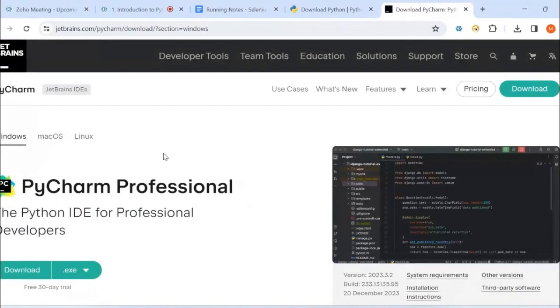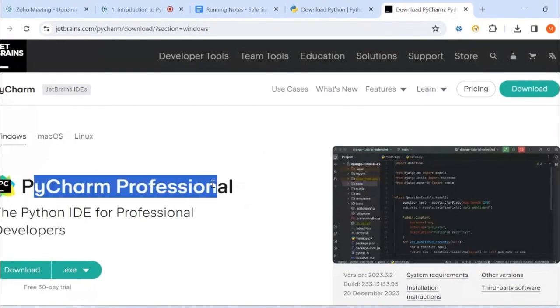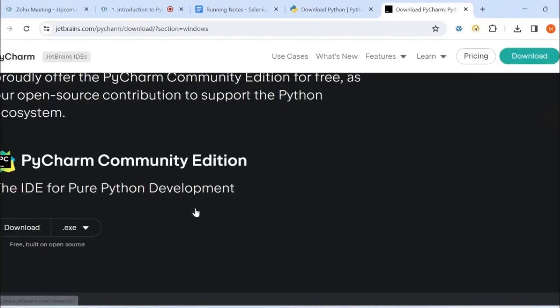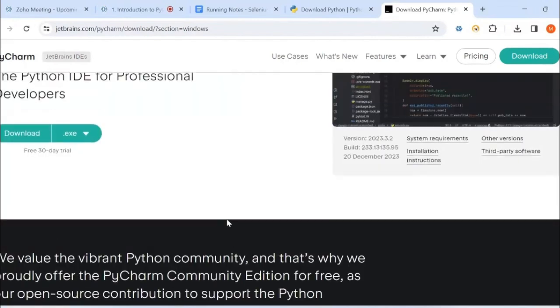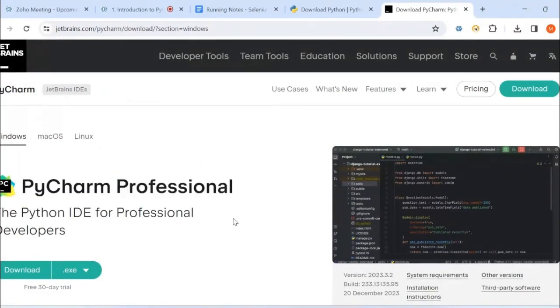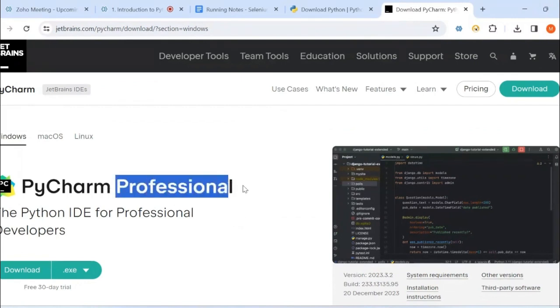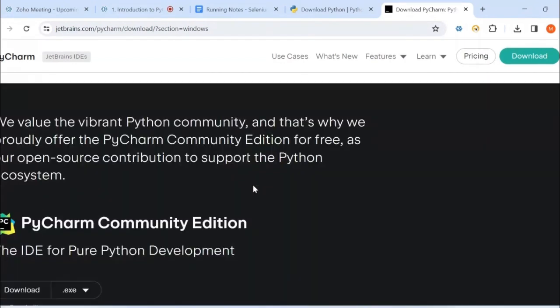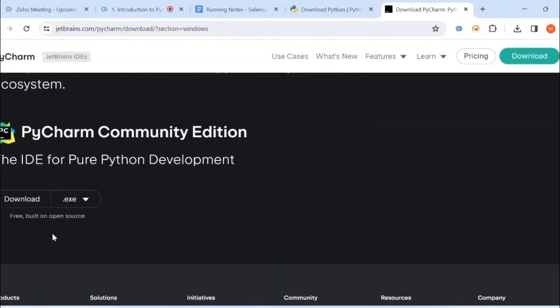Upon clicking download, you can see PyCharm Professional as well as PyCharm Community Edition. PyCharm Professional is a paid version, where we pay some upfront amount. You get some extra features with the professional version, but the community version is more than enough for developing as well. So let us download and install the same.